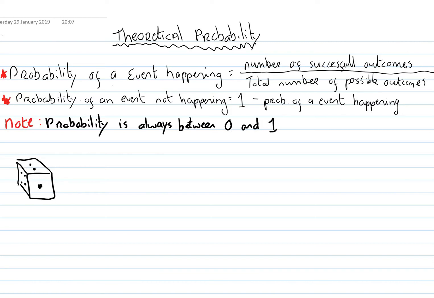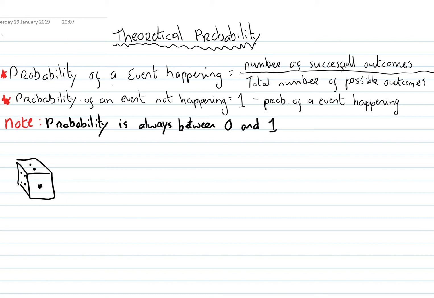Okay guys, so we're looking at theoretical probability. Theoretical probability, I suppose, is the probability where you take a fair dice and look at things like, what's the chance of me rolling a 2, or what's the chance of me rolling an even number? And in theoretical probability, here's our formula, our way of finding out the probabilities.